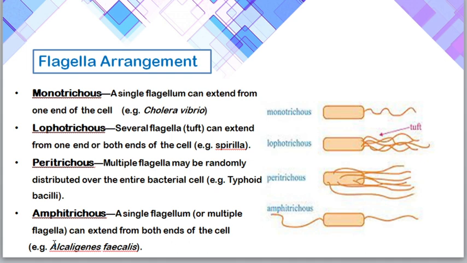Next is peritrichous. Peritrichous means multiple flagella randomly distributed over the entire cell. An example is the typhoid bacillus. Next is amphitrichous. In amphitrichous, a single flagellum or multiple flagella can extend from both ends. That's the difference between amphitrichous and lophotrichous. In lophotrichous, several flagella extend from one end or both ends, whereas in amphitrichous, either a single flagellum or multiple flagella extend from both ends of the cell. An example is Alcaligenes faecalis.